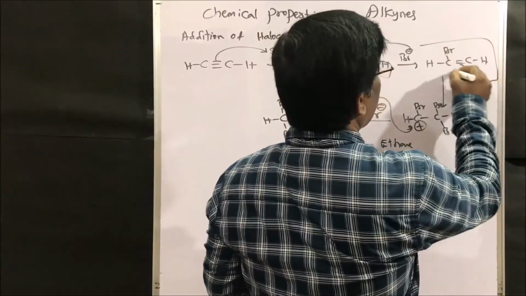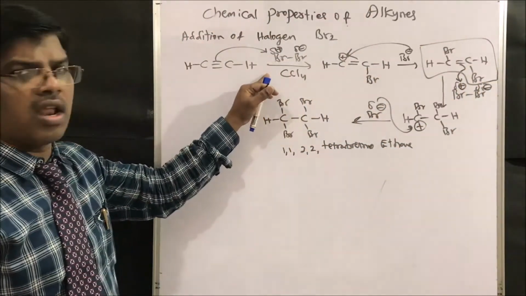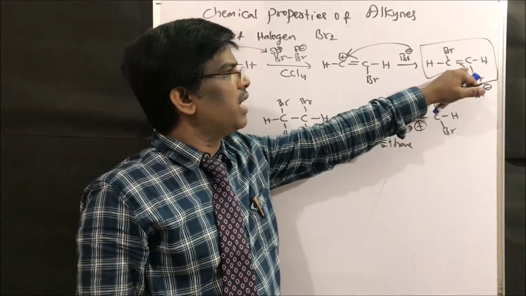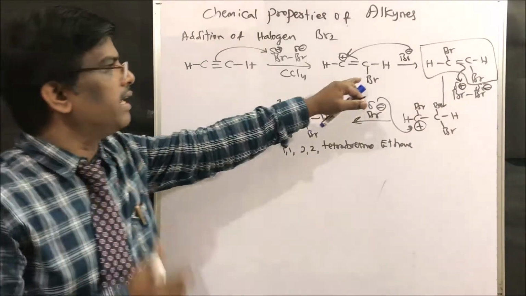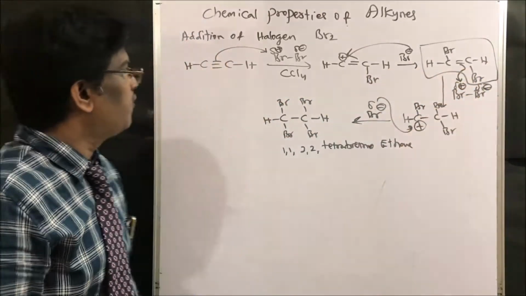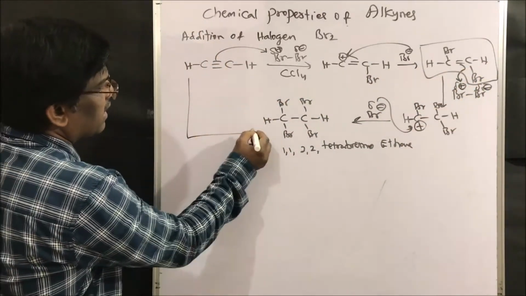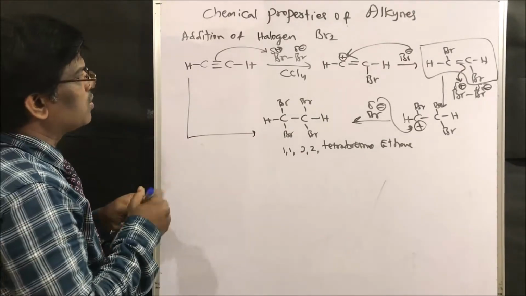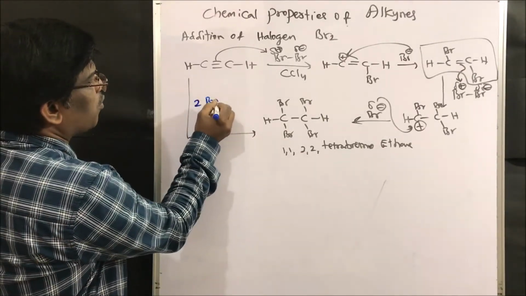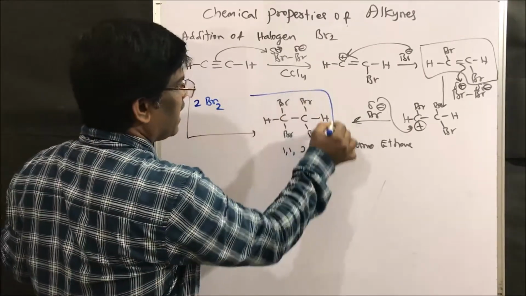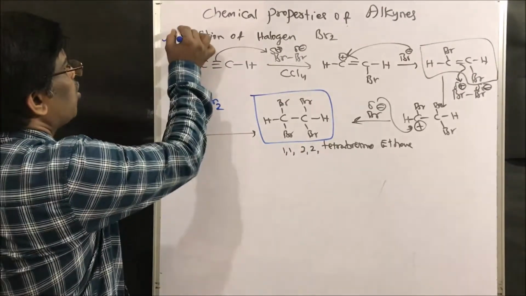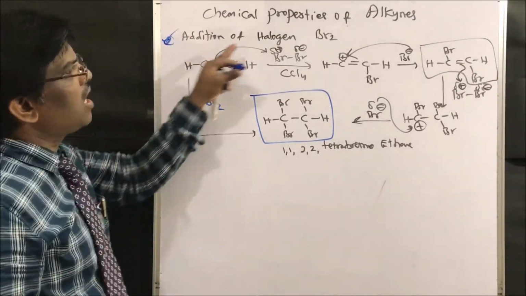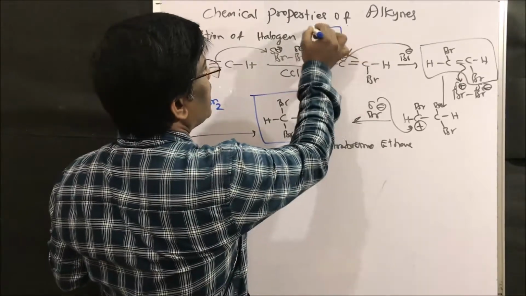If I want, I can stop here also. The dibromo compound I can isolate. If I use only 1 mole of bromine, I can stop at this stage to get 1,2-dibromoethene, 1,2-dibromoethylene. If I use 2 moles of bromine directly, I will straight away get this tetrabromoethane. This is how bromination, addition of halogen, takes place.